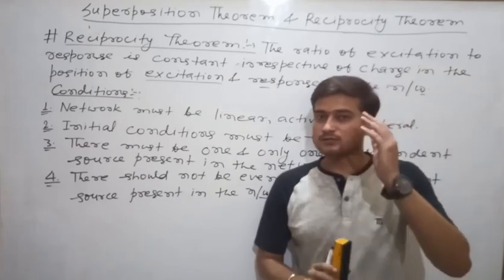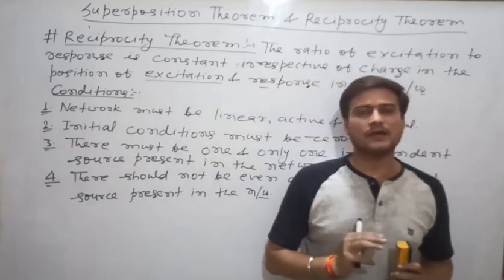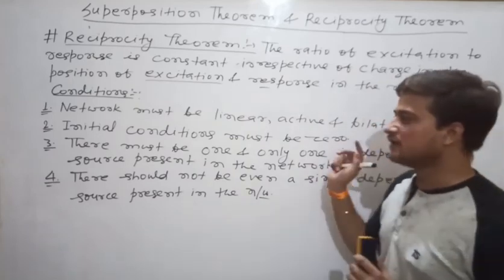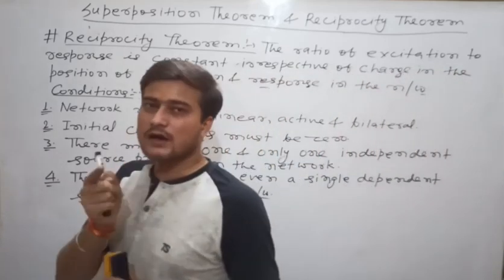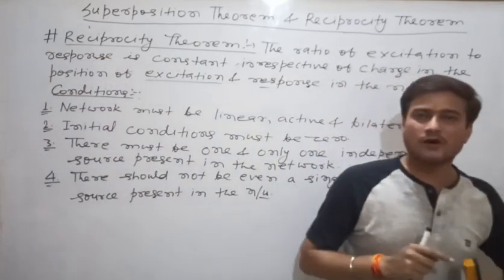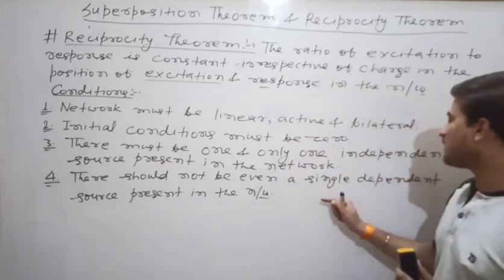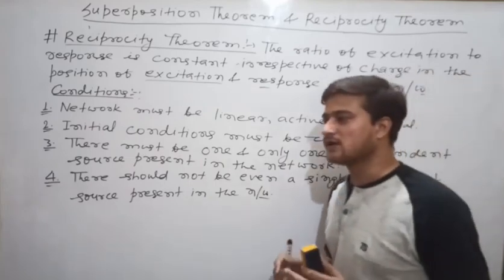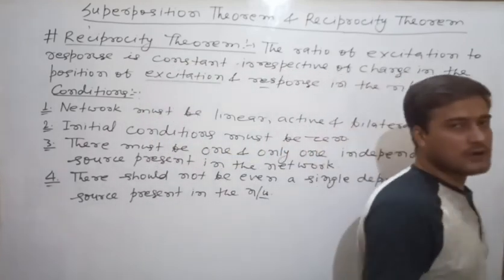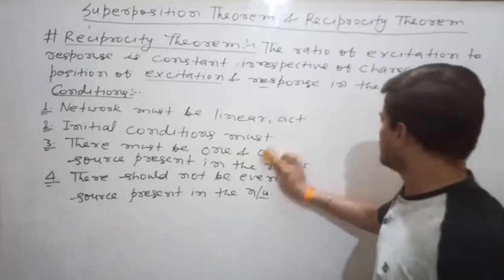In the case of superposition theorem, you have noted that it was also applicable for the circuit having some initial conditions. But here the initial conditions must be zero. Third case is there must be one and only one independent source in the system. But in the case of superposition theorem, it was applicable for more than one independent source in the system. Here there should not be even a single dependent source present in the network. But in the case of superposition theorem, the dependent sources were also allowed. Clear? Next.